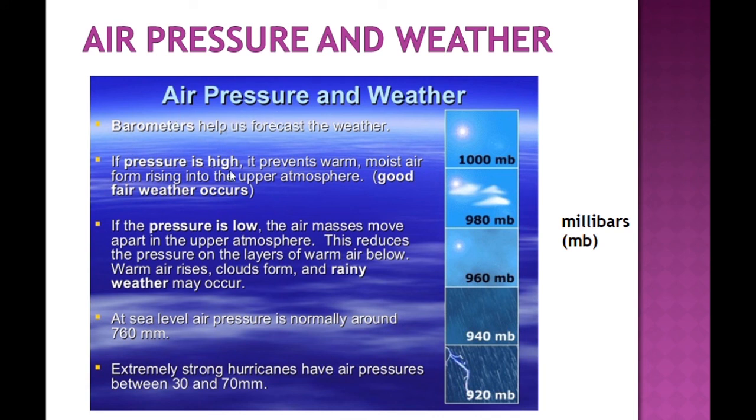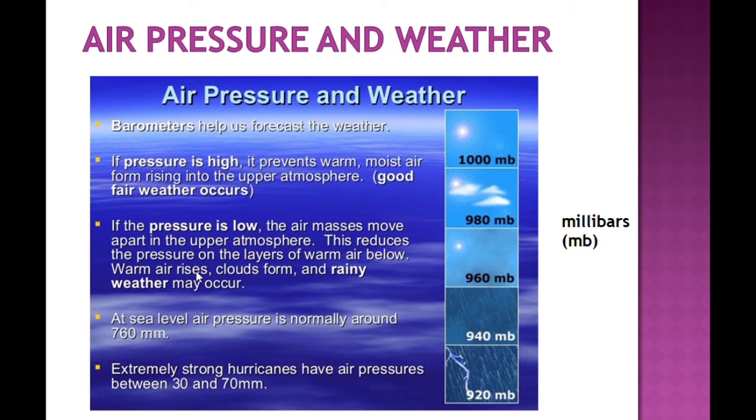If pressure is high, it prevents warm moist air from rising into the upper atmosphere. That is, good fair weather occurs. And if the pressure is low, the air masses move apart in the upper atmosphere. This reduces the pressure on the layers of warm air below.